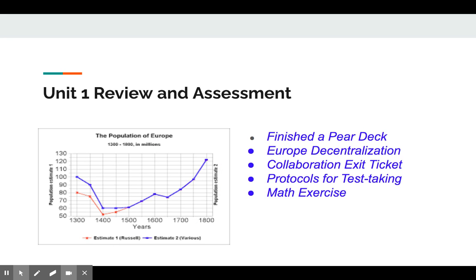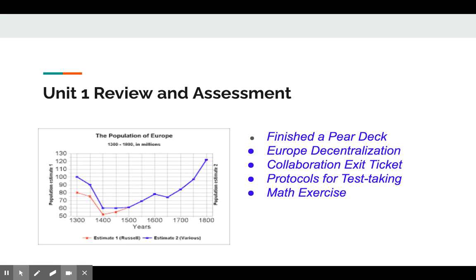We did many things to review for the Unit 1 assessment. We finished up a pair deck. We talked about European decentralization and focused on things that were going on in Europe at the same time as the things we talked about in the Islamic world and in China. European decentralization was really about the manor system and feudalism, which occurred when you didn't have an all-powerful state. Europe had basically been broken up into small areas, not even nation states at that time, controlled by lords.